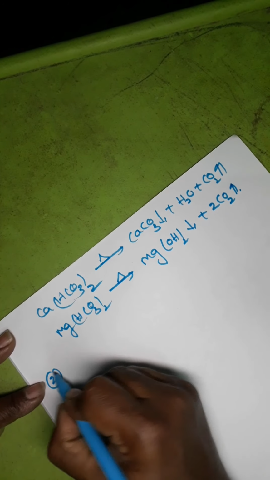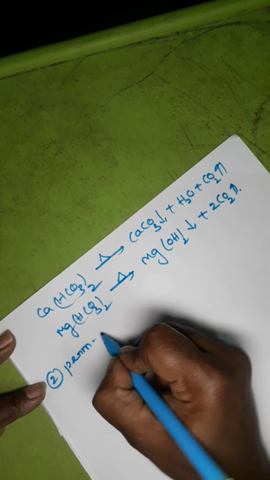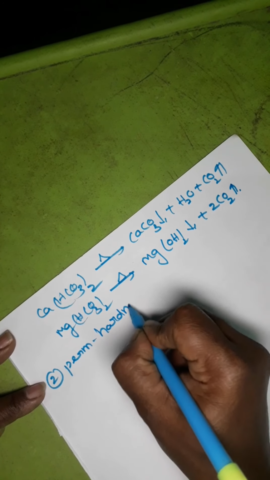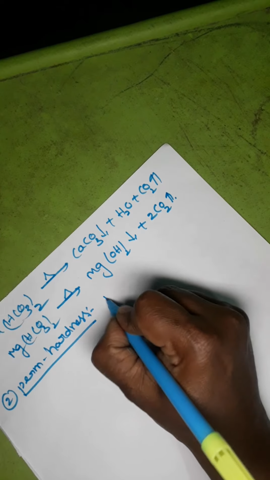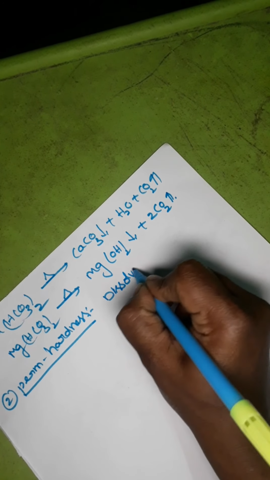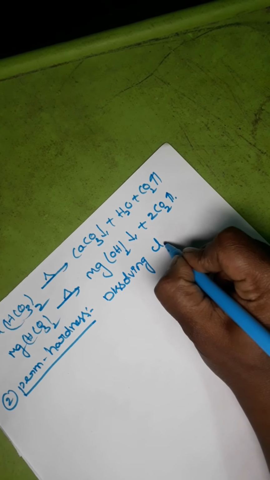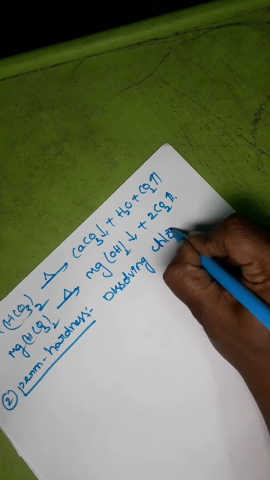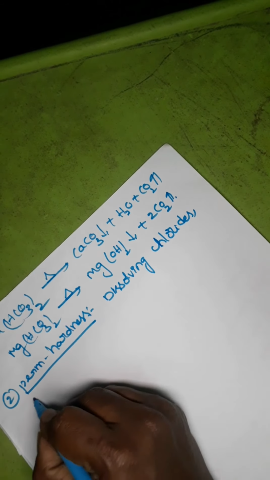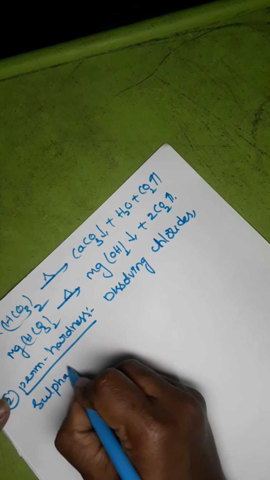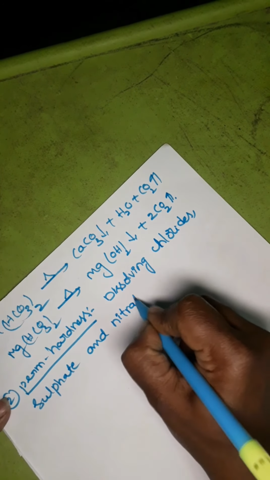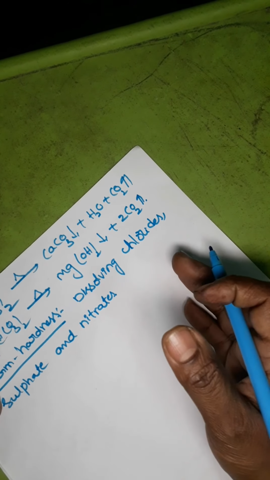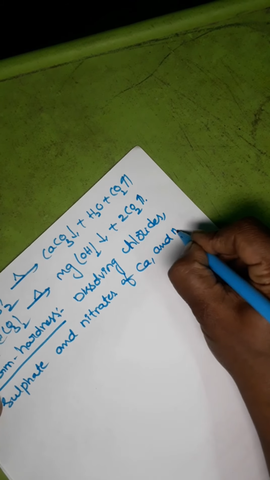Next, the second one is the permanent hardness. It is caused by the dissolved chlorides, sulfates and nitrates of calcium and magnesium.